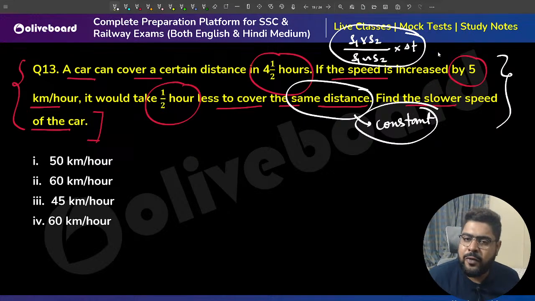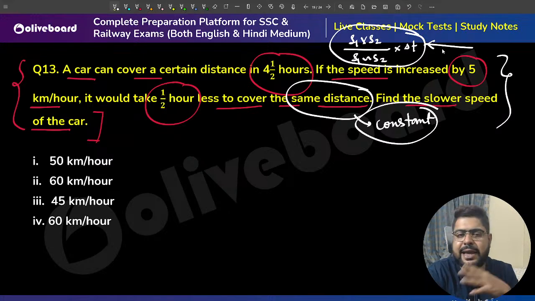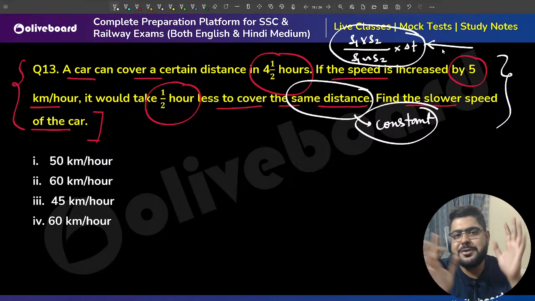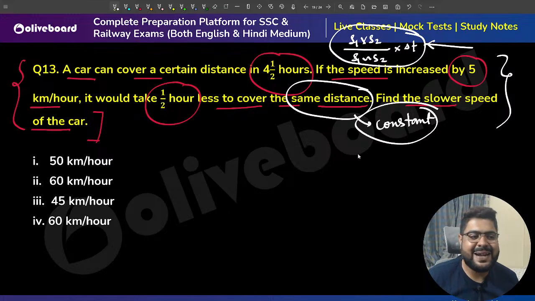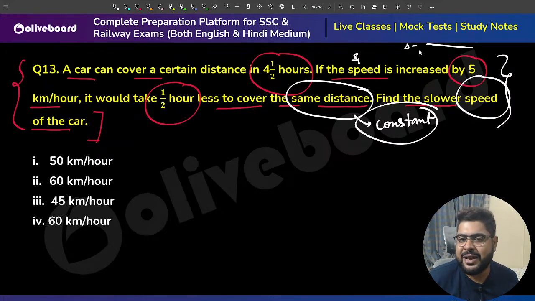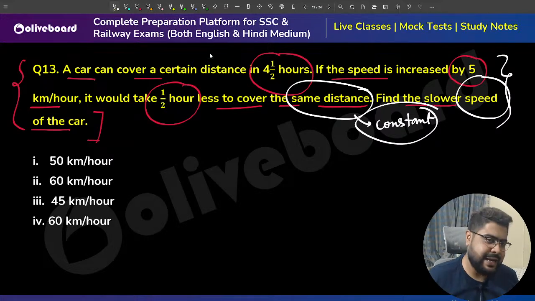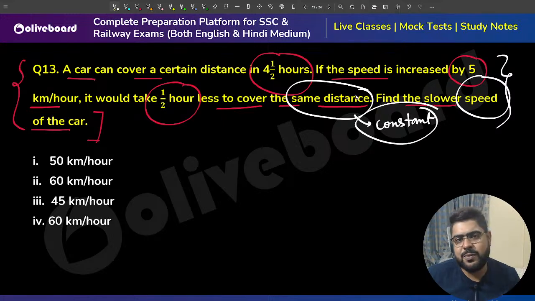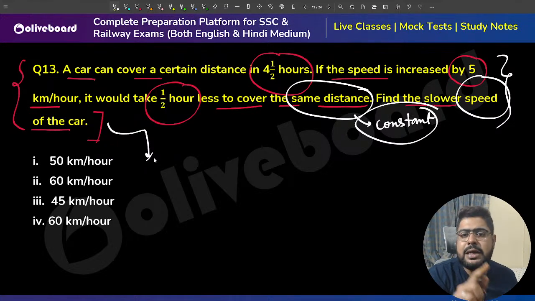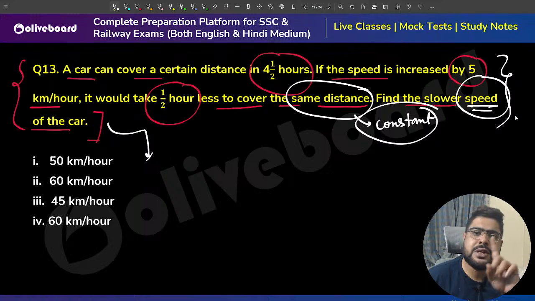But again, when students know this formula, I have seen this countless times, they get overwhelmed. Everywhere they use this. No, please understand, they are asking speed. They absolutely do not need to use the formula here. I'm not saying you cannot use it, you can figure out the answer using that formula, but there you need to work harder. Here it is easier to find the answer without using that formula.